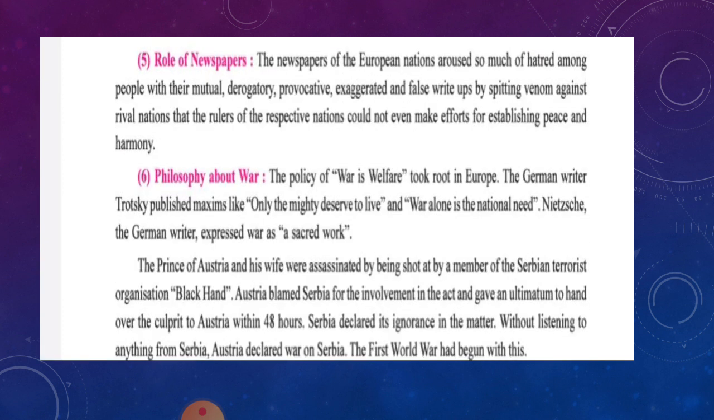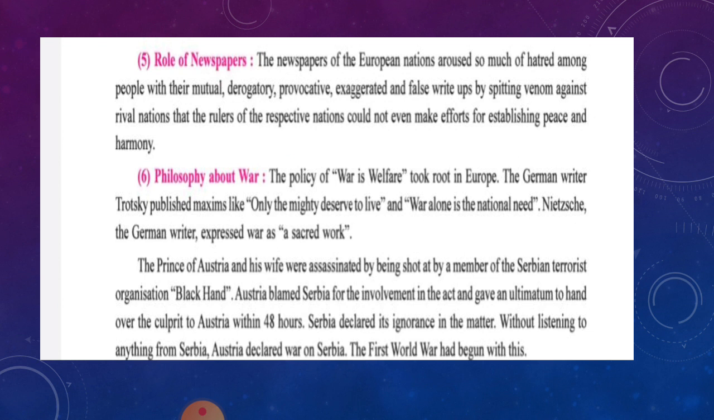The next is the role of newspapers. The newspaper was one of the factors of the First World War. The newspapers of the European nations aroused so much hatred among the people. Through the write-ups given in the newspapers, with their mutual derogatory proclivity, exaggerated and false write-ups aroused hatred among the people.